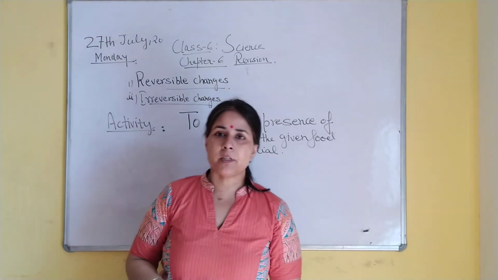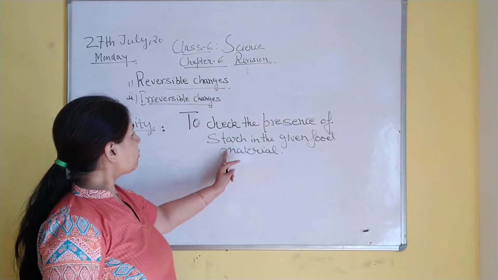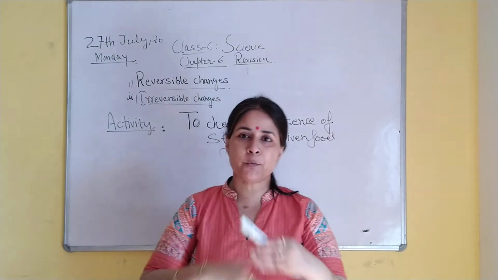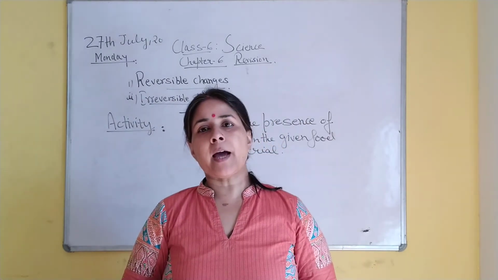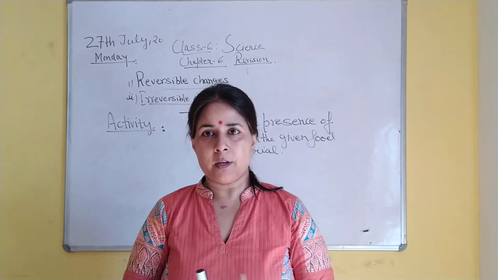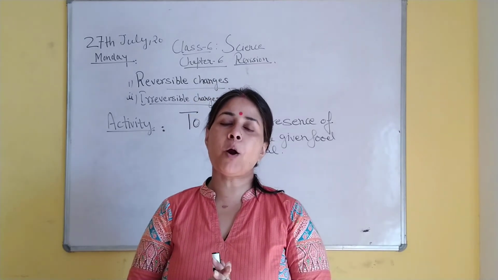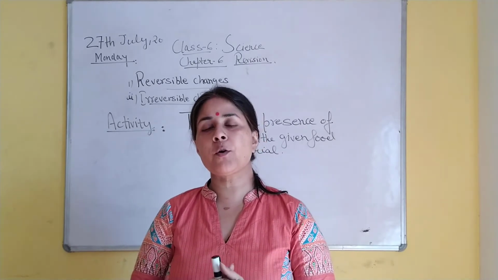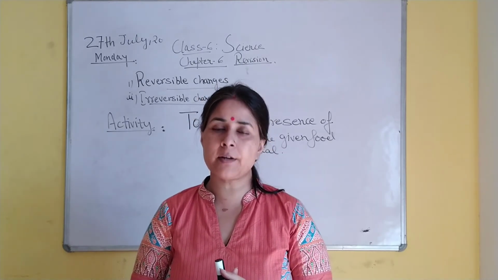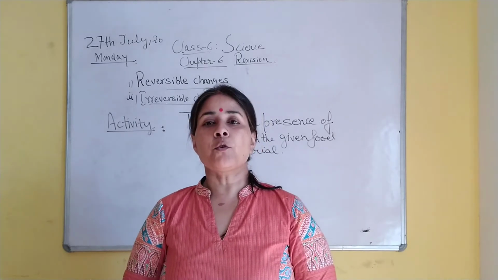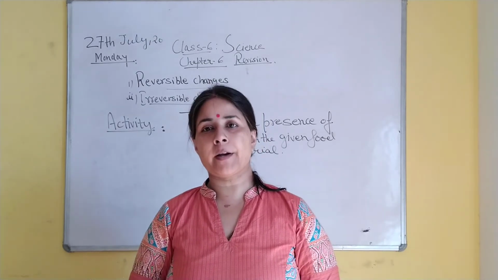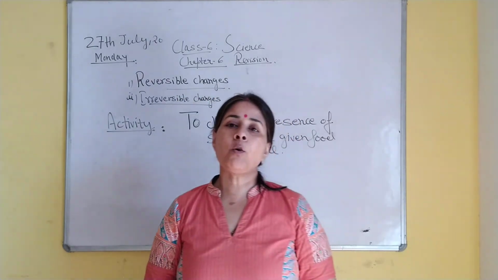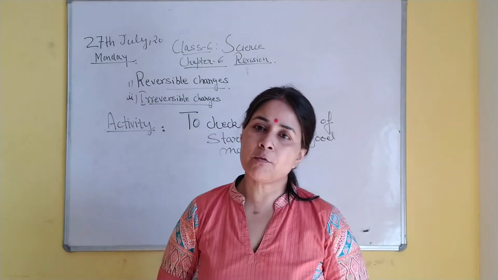Now the activity is to check the presence of starch in the given food material. So I will just revise what starches are. Starches are complex sugars. We studied sugars when we talked about the components of food. There are many components of food. The important ones are carbohydrates, fats, and proteins. The test of fats you have already done, and today we will be talking about how to check the presence of starch in the food material.